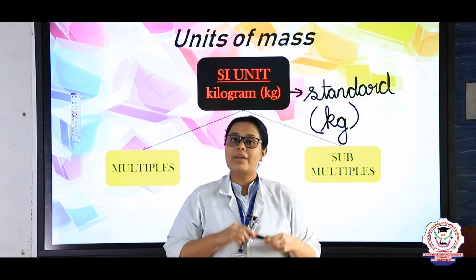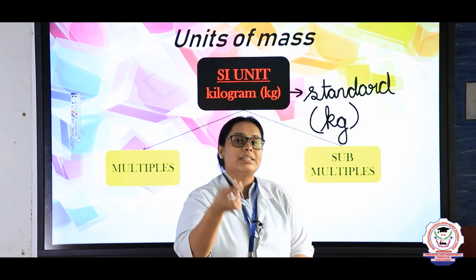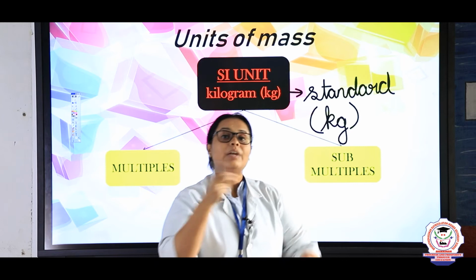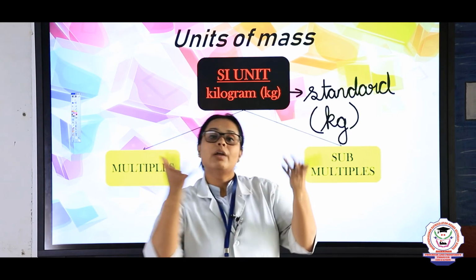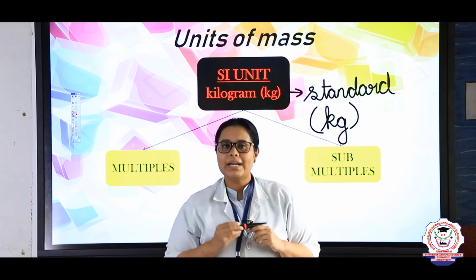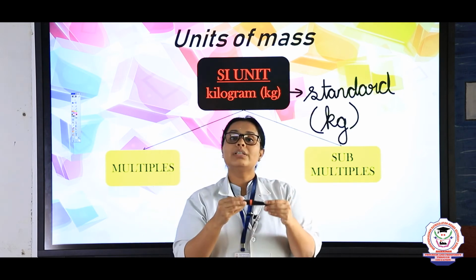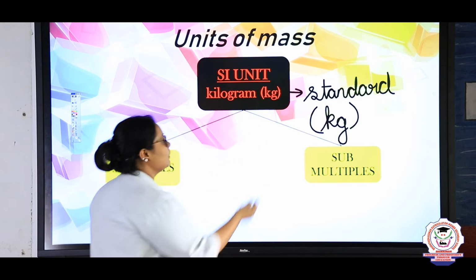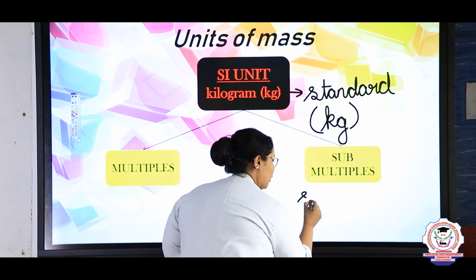For example, right now I have this pen, right? If I want to know the weight of this pen, can I weigh it in kgs? No, right? It will be a very small decimal value. In the same way, for knowing the weight of smaller particles like this, you need a subunit. That unit is known as a submultiple. So what is a submultiple used for, children? It is used for smaller